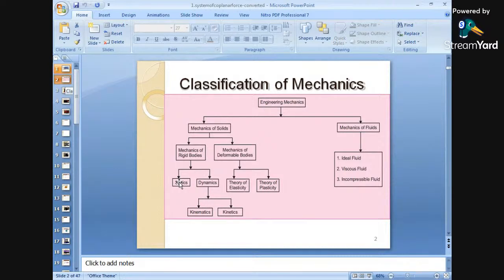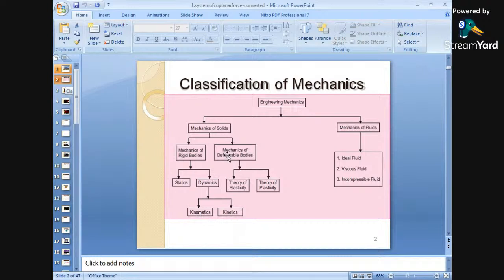Statics deals with the forces acting on a body when it is at rest. Dynamics deals with the forces acting on a body when it is in motion, and what the effect of those forces is. What are kinematics and kinetics? While considering the forces causing the motion, it is kinetics, and without considering the forces, it is kinematics.